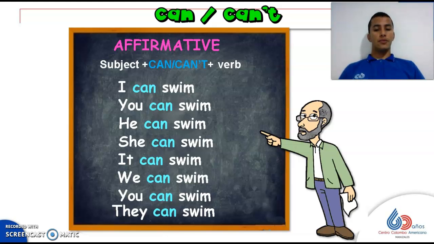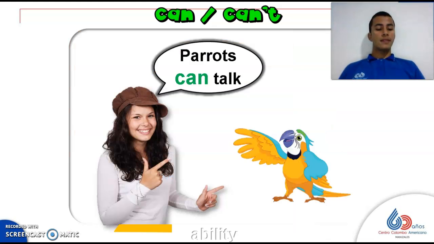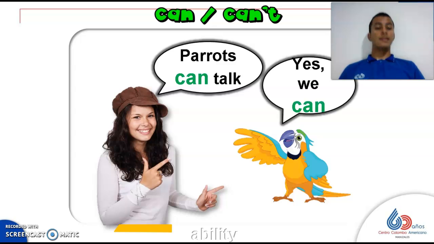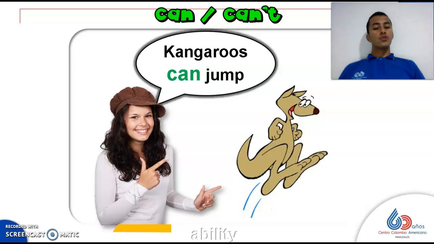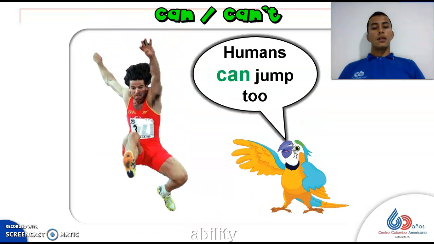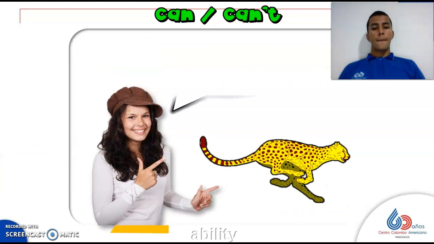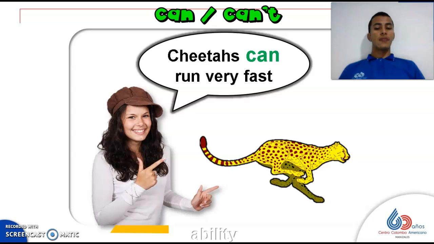Let's see some examples. Parrots can talk. Yes, we can. Kangaroos can jump. Humans can jump too. Cheetahs can run very fast.